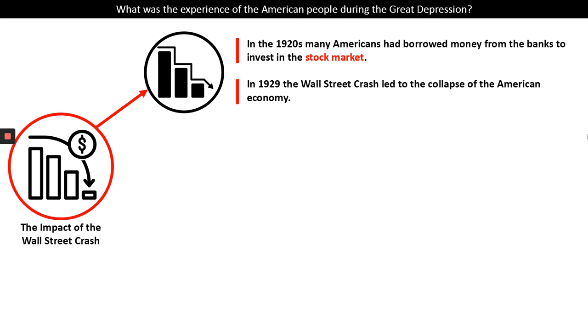In 1929, something called the Wall Street crash led to the collapse of the American economy. Almost overnight, the values of businesses dropped incredibly quickly, and that led to people selling their shares. The value of shares went down and down and down until the point that we have something called an economic crisis or an economic collapse.